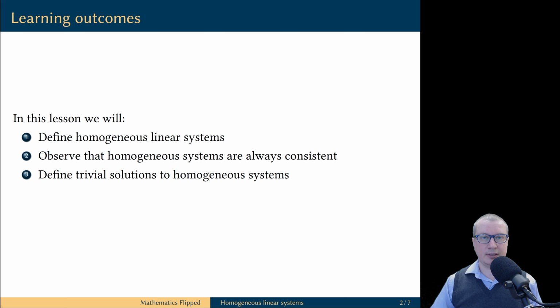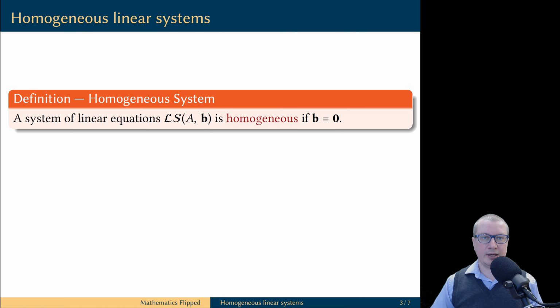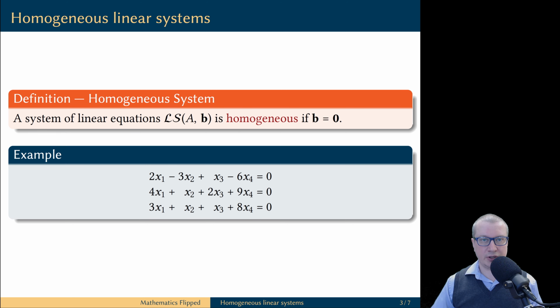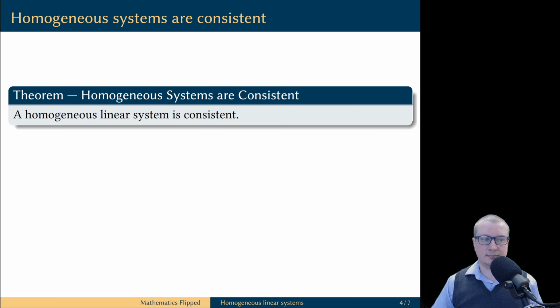In this lesson we will define homogeneous linear systems, observe that homogeneous linear systems are always consistent, and define trivial solutions to homogeneous linear systems. Let's get started. A linear system is called homogeneous if its vector of constants is the zero vector. Here is an example of a homogeneous linear system. Every constant on the right-hand side of the system is equal to 0.